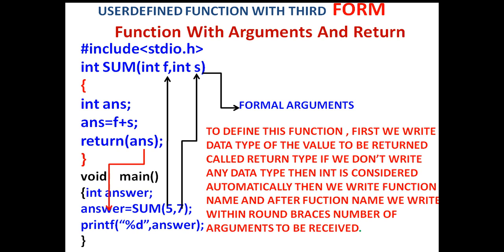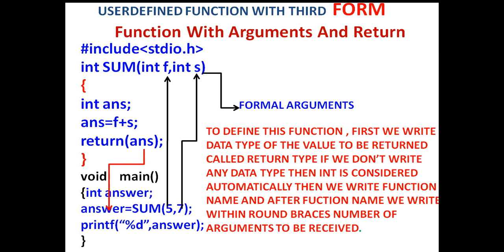First we write the data type of the value to be returned, called the return type. If we don't write this data type, then int is considered automatically. Then after specifying the return data type, we write the function name.